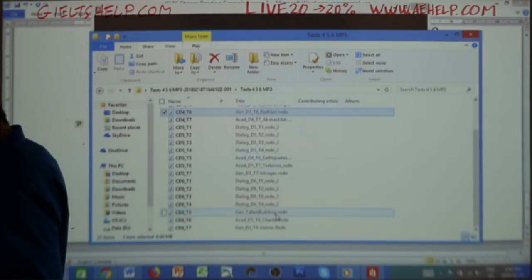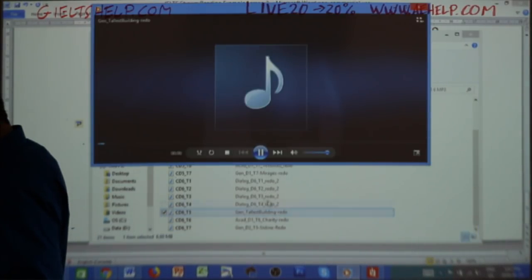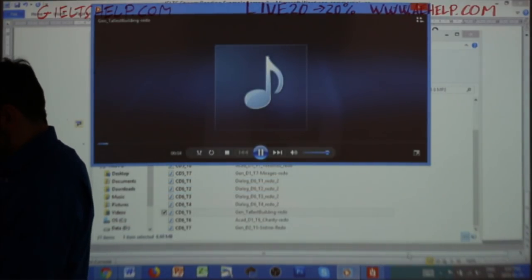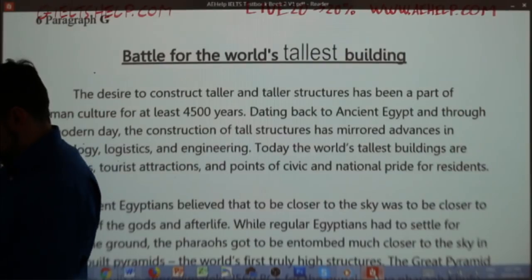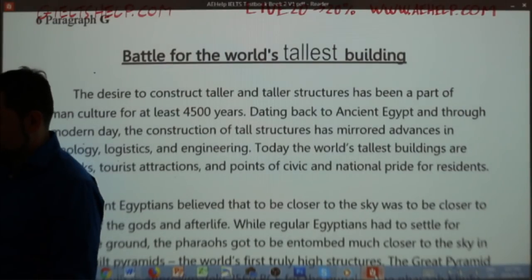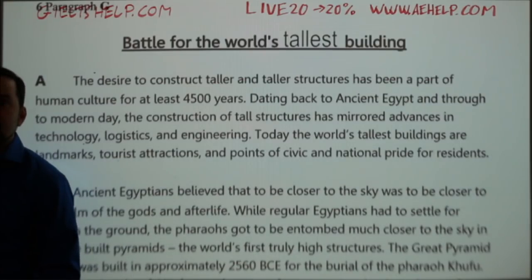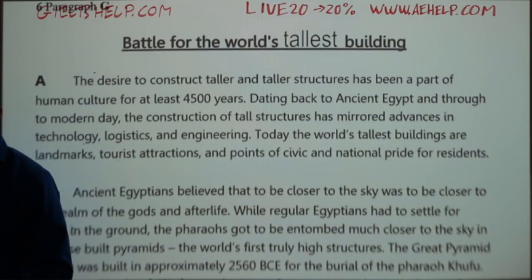The tallest buildings. Battle for the world's tallest building. The desire to construct taller and taller structures has been a part of human culture for at least 4,500 years. Dating back to ancient Egypt and through to modern day, the construction of tall structures has mirrored advances in technology, logistics, and engineering.